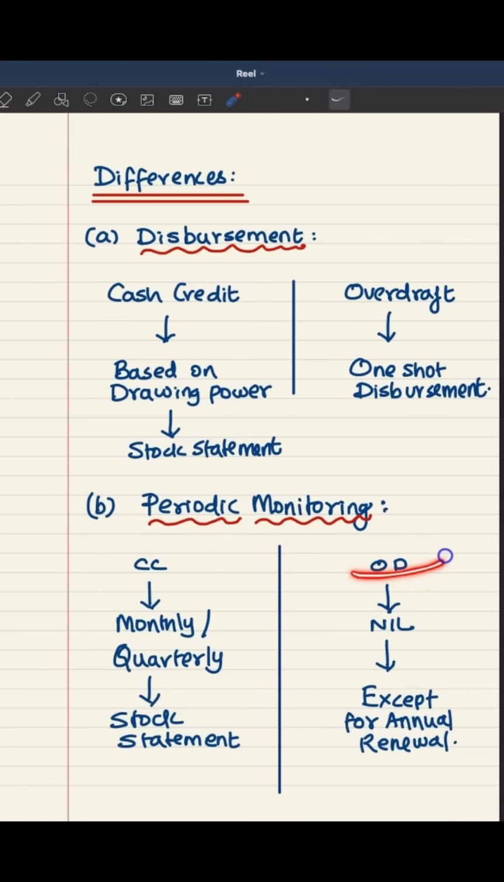But in case of overdraft, since the entire amount is already disbursed in one shot, there is no question of monthly review, monthly stock statement. Okay, so there is no periodic monitoring except for the annual renewal that takes place.